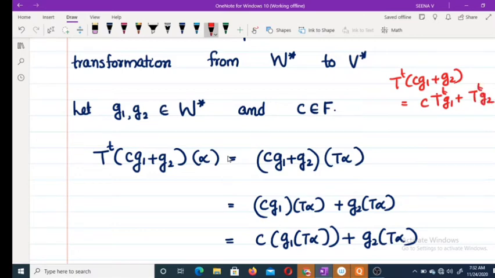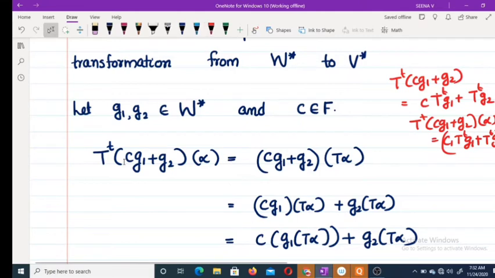This is what we are to prove. Each of these is a function, therefore we have to prove that T transpose of C G1 plus G2 of alpha equals C T transpose G1 plus T transpose G2 of alpha. This is what we have to prove.